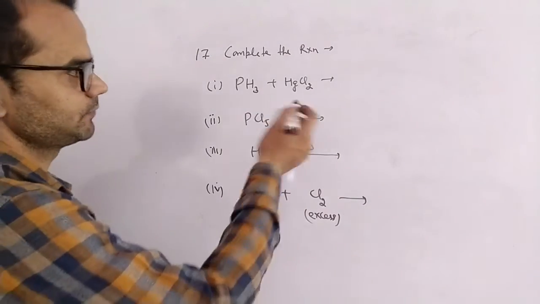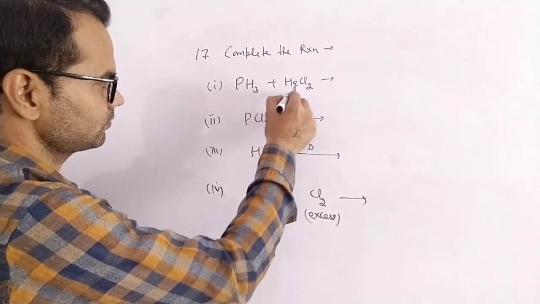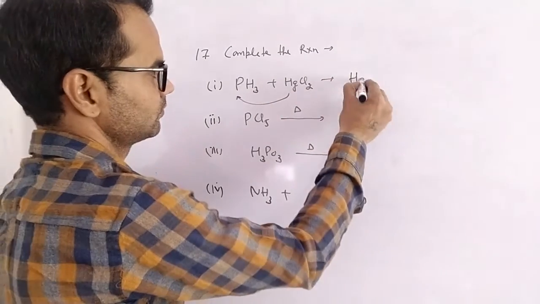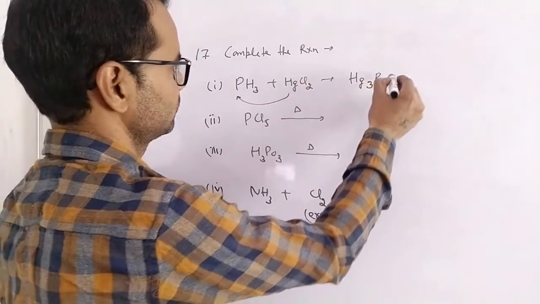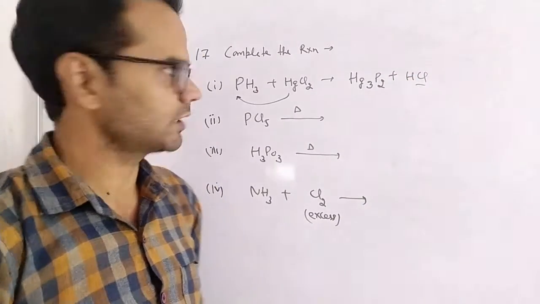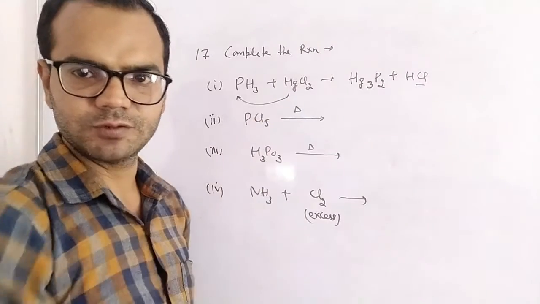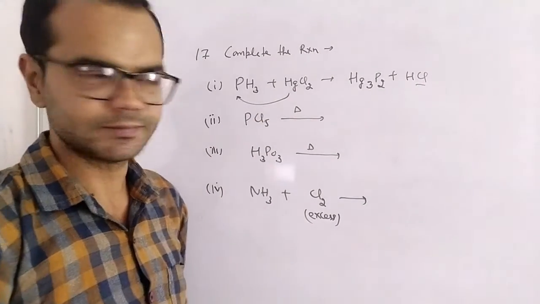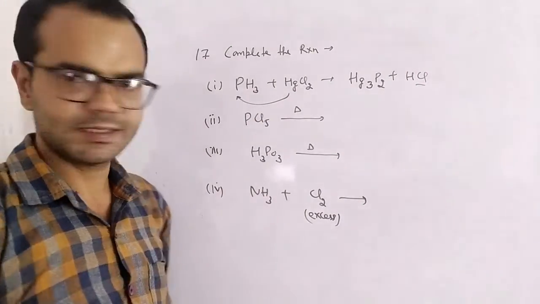So the first reaction belongs to the precipitation reaction of phosphine with metallic compounds, metallic solutions. Second is heating of PCl5.